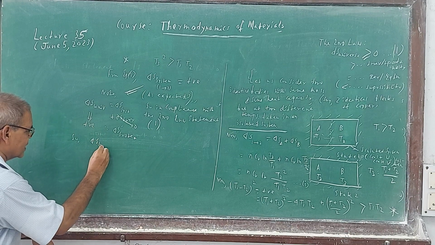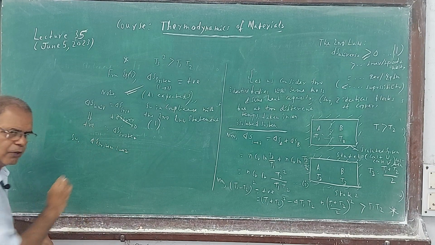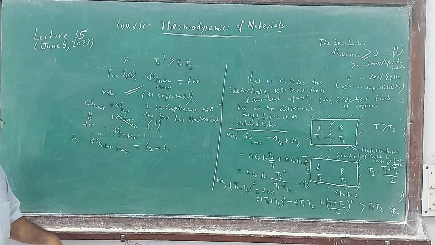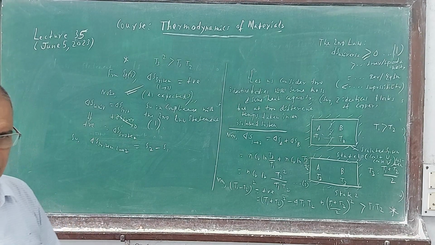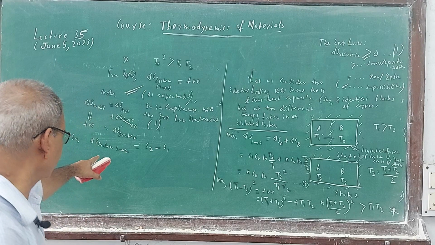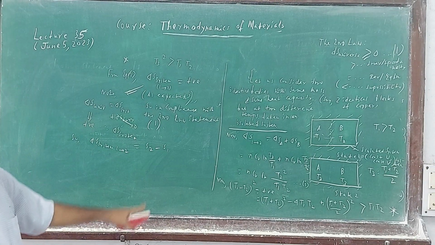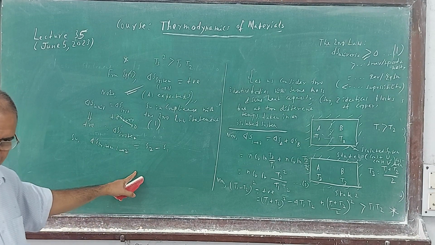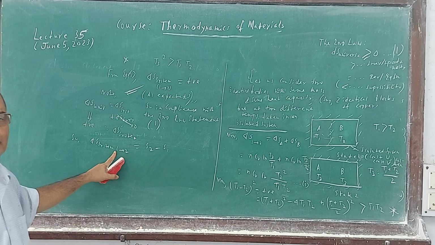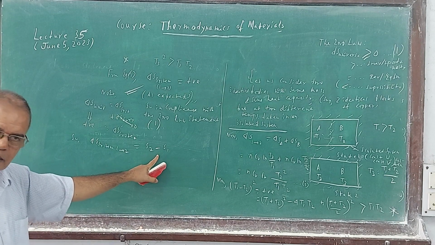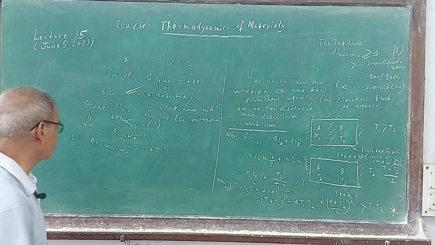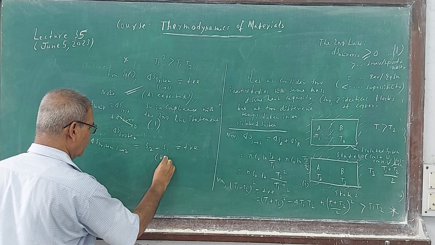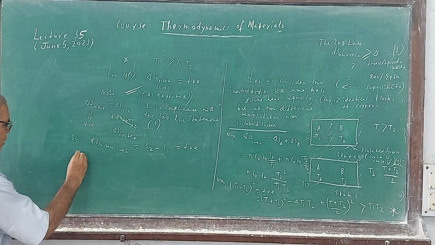Delta S of the system from 1 to 2 is nothing but S2 minus S1, the final state entropy minus the initial, with the system undergoing a process from state 1 to state 2. This delta S is positive, and the path is heat flow. Now consider the reversal of it.